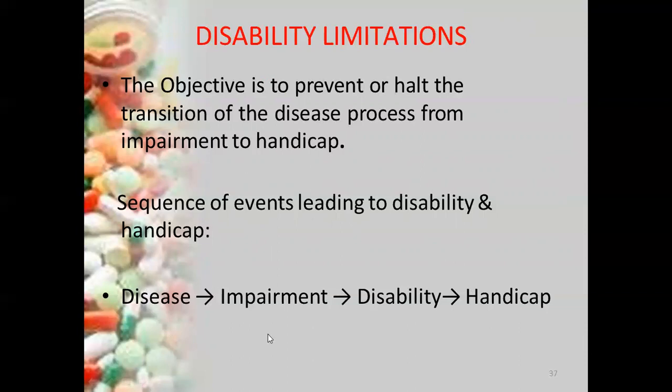Disease causes some impairment of a body function, which disables an organ from functioning properly, which finally causes the handicap. So in disability limitation, the objective is to prevent the transition of the disease process from the impairment to the handicap.